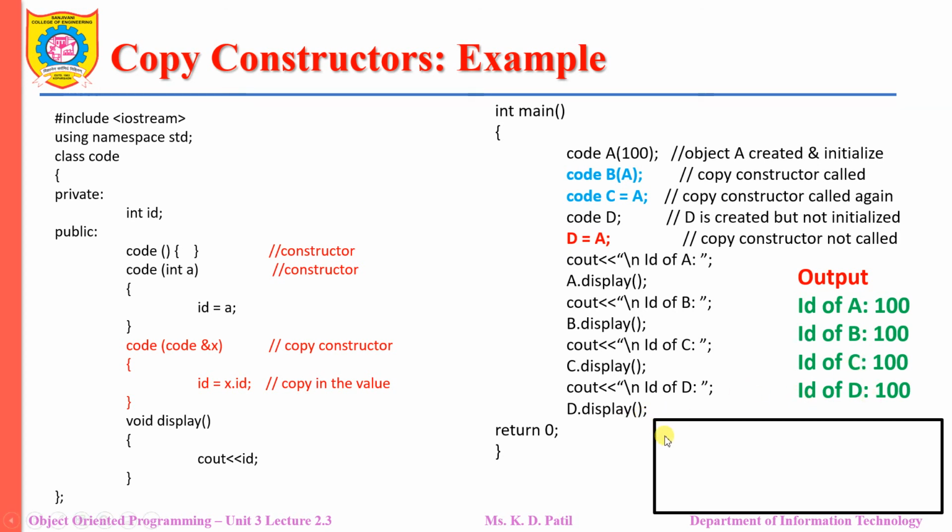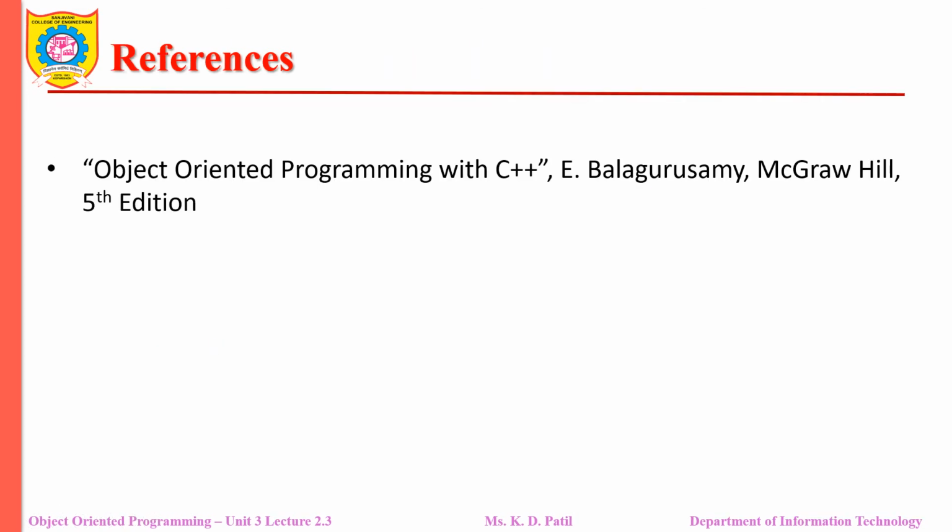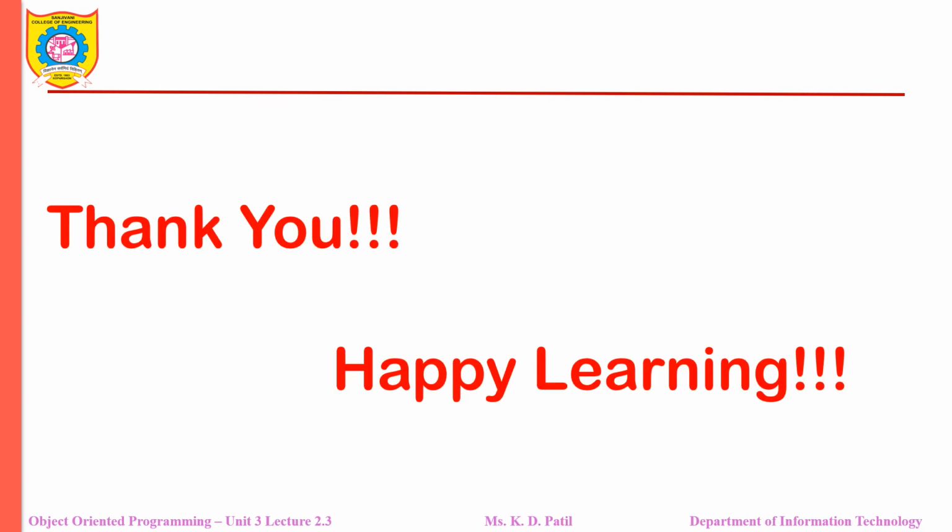So the ID of D will be 100. Likewise we will get the values. Please remember that a reference variable is used as an argument to the copy constructor. If you observe here, this is the reference variable. We cannot have a value as an argument to the copy constructor. So I hope you have understood the copy constructor and constructor overloading. Thank you. Happy learning.